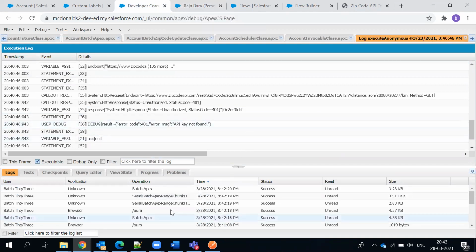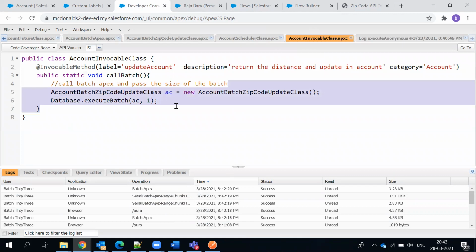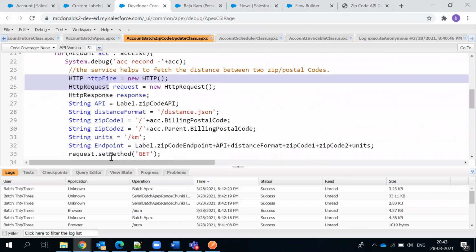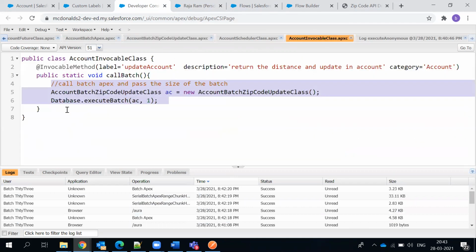Now since I have executed again, the serial batch has been executed, because this particular developer console class which I tried to make invocable is calling the batch class here. We can also write this whole logic, whatever we have written, directly into this invocable. It need not be a batch class, because invocable also runs in a different transaction, like how the others are running. I said void here, and void means you don't return anything, so we need not worry about it. From a flow we are calling this class, and this class method is void.